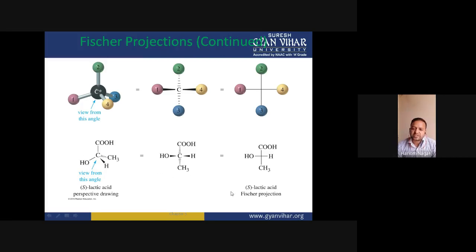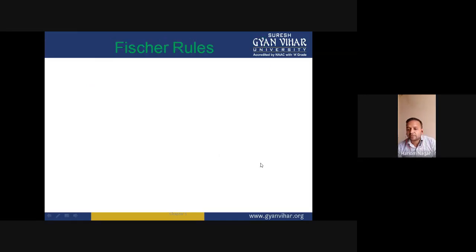If there were a change in the configuration, then it would not be the correct Fischer projection of this 3D molecule. But if the configuration is the same, then we can say that the Fischer projection of that molecule is correct. We can design such Fischer projections to assign the configuration to molecules.